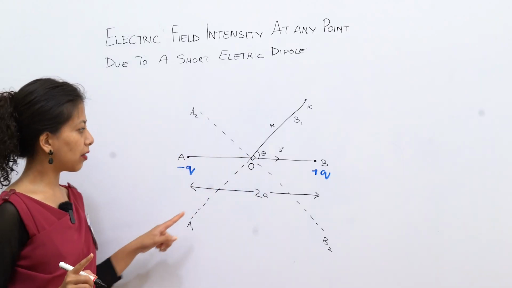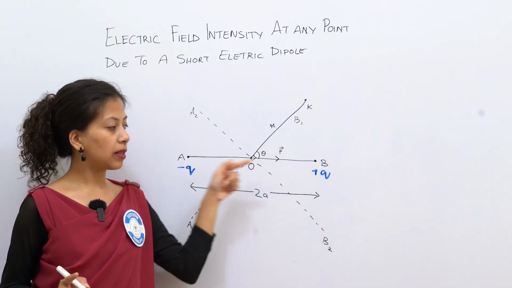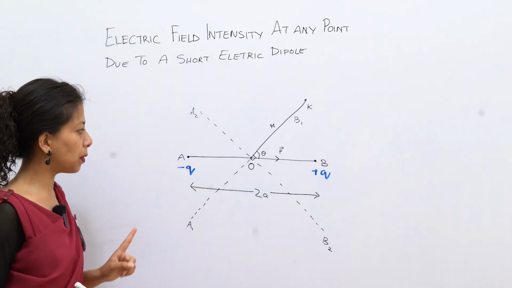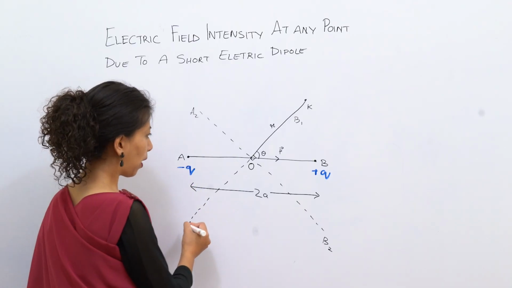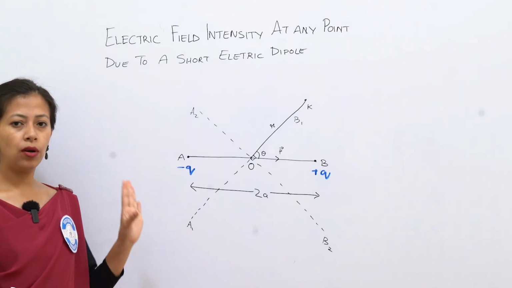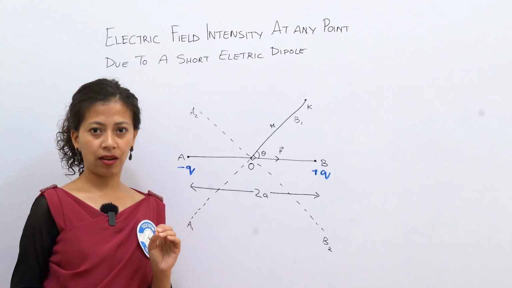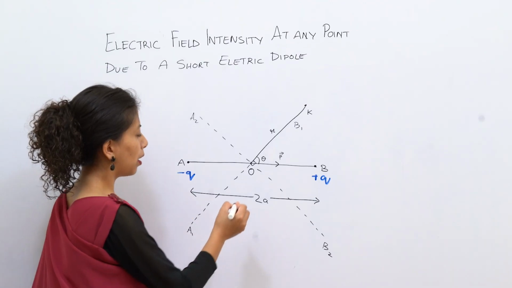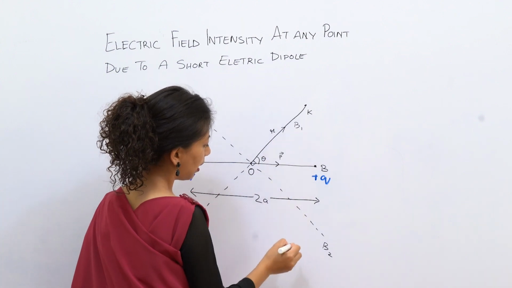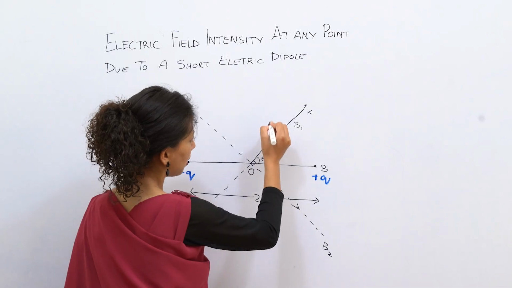So P is my vector, and I resolve P into perpendicular components. The components are along A1, B1 the component P cos theta, and along A2, B2 the component P sin theta.